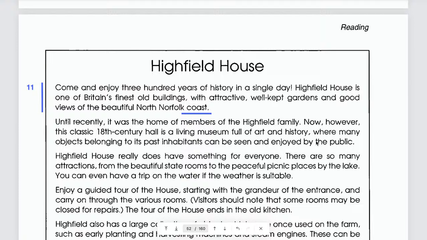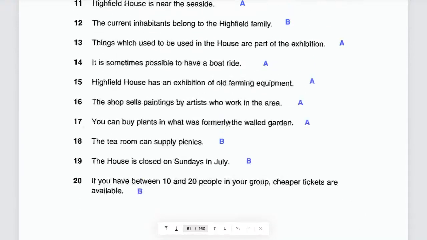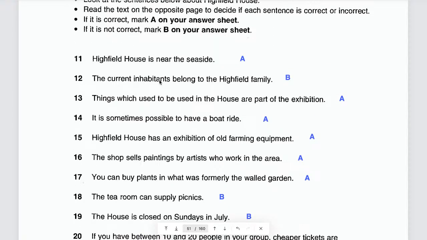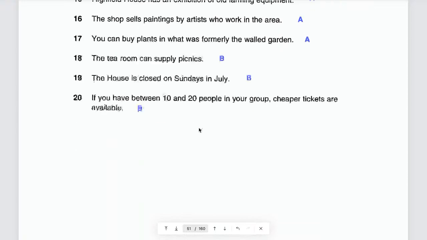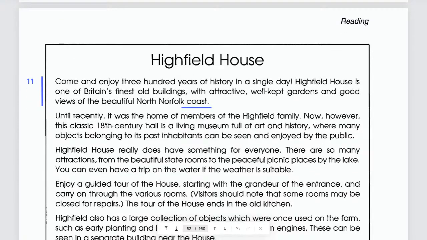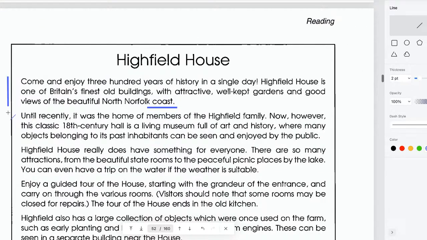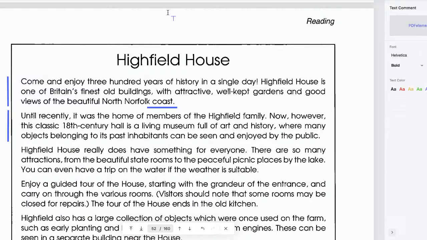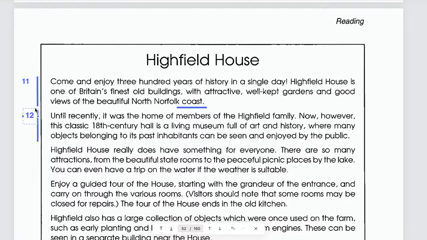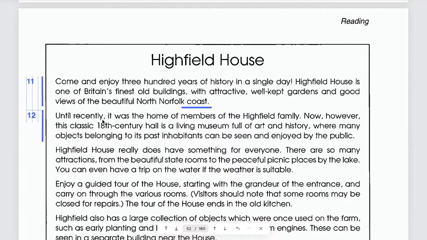So the question here, number 12, the current, I mean at the moment or now, inhabitants belong to the Highfield family. Yes or no? No, right? So that's why the answer is B. It's wrong. Okay, so you can mark that one. Yes, the whole thing, and then you can write number 12. Okay, guys? If you don't understand anything, just ask. Okay?